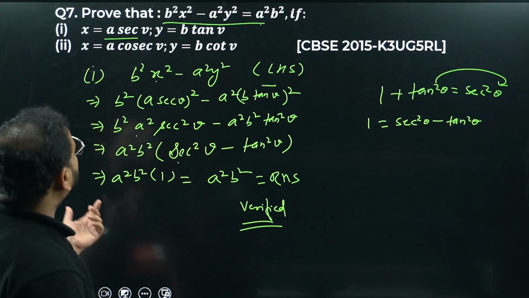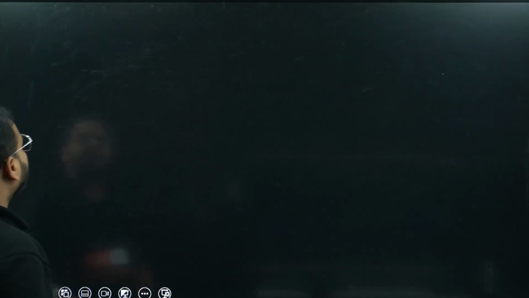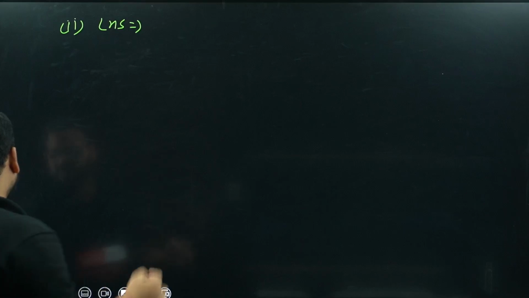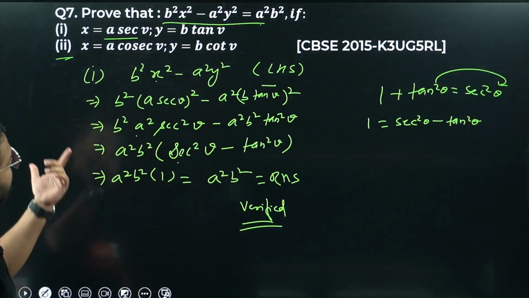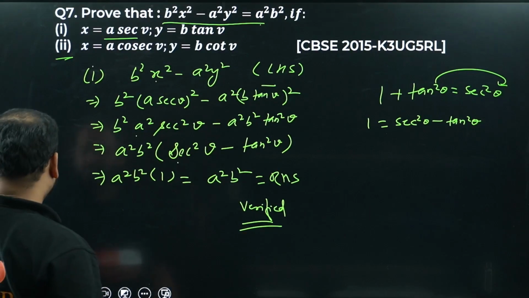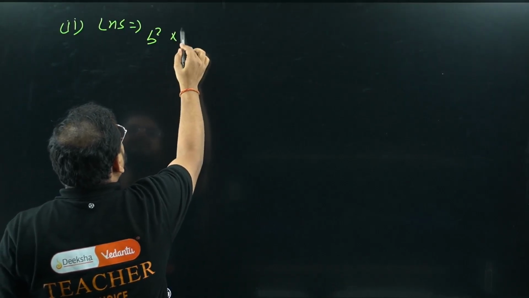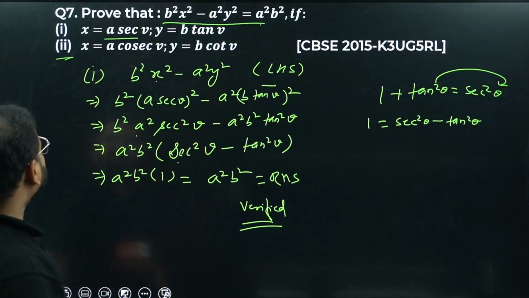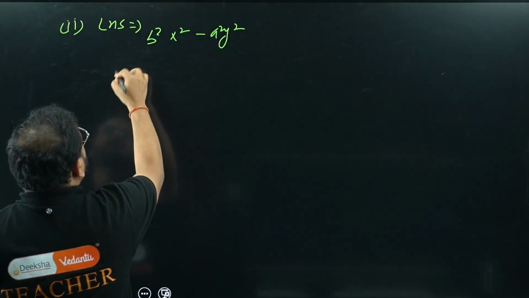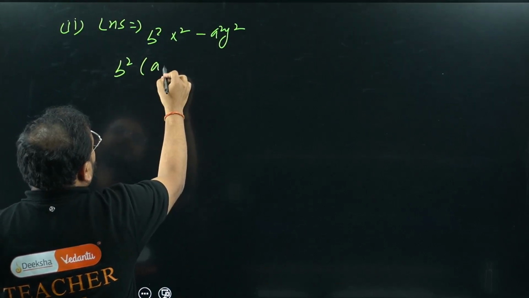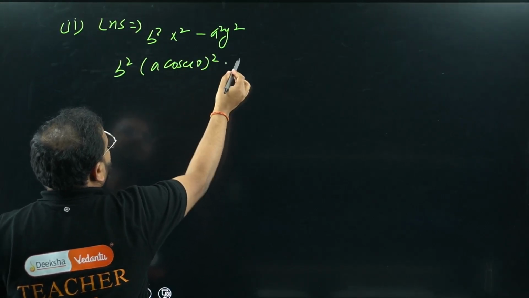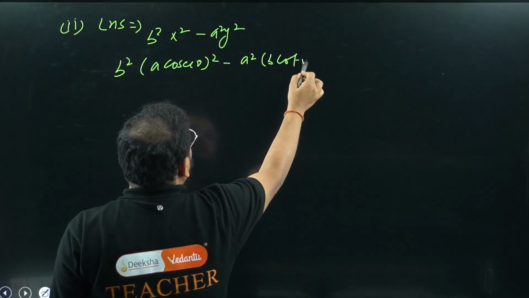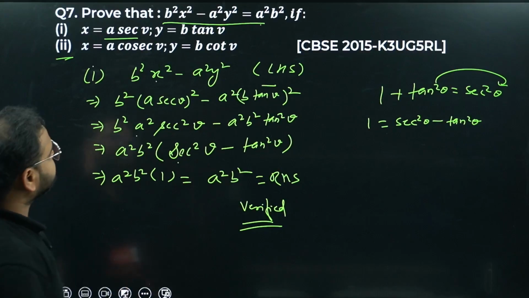Can we do the second one? Same thing. Please check. The second one was the LHS. Let's check the LHS: b square x square minus a square y square. Is it right? Yes. What is x? a cosec v. So keep b as it is, and a cosec v the whole square, minus a as it is, what is y? b cot v the whole square. Is it right? Yes, b cot v.